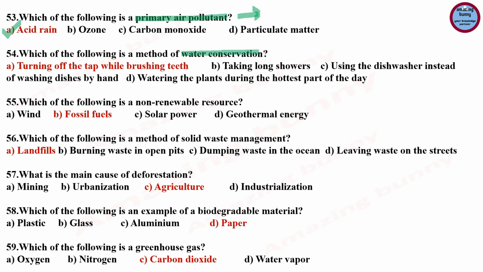Next question, which of the following is a method of water conservation? Options are turning off the tap while brushing teeth, taking long showers, using the dishwasher instead of washing dishes by hand, watering the plant during the hottest part of the day. So we have to pick the method of water conservation. So it is option A, turning off the tap while brushing teeth. The primary goal of water conservation is to protect natural resources, forest, wildlife, plants and biodiversity.